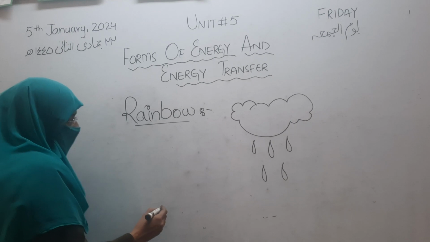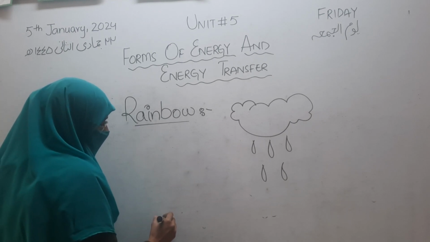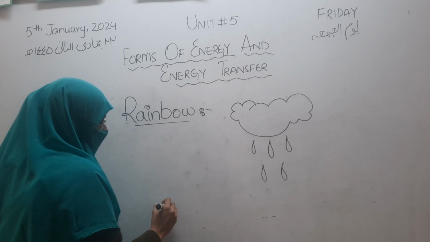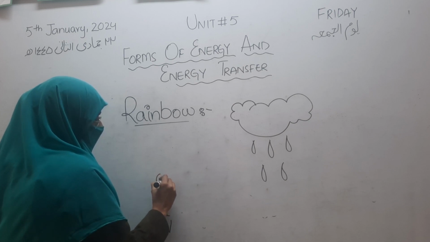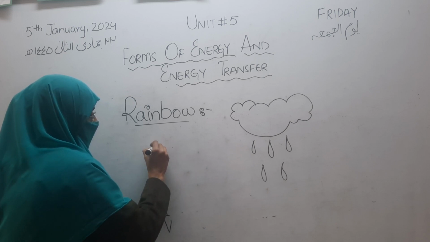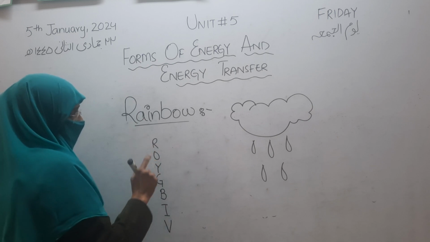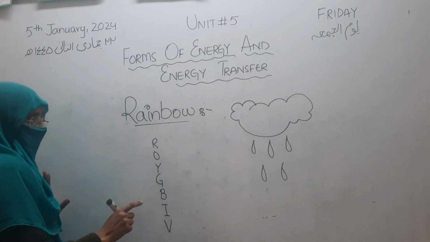Okay. Now I will tell you one sequence by which you can remember the sequence of the rainbow, that is V I B G Y O R. That is Big Goal. These are the starting letters of the colors.